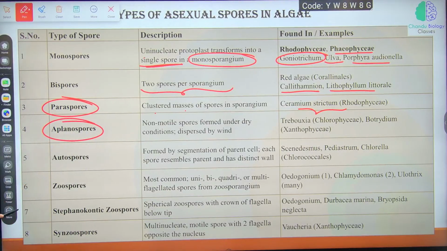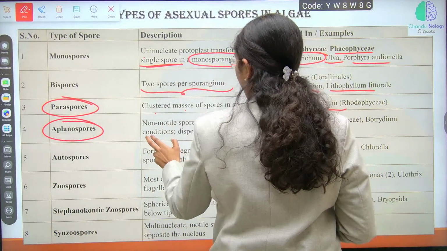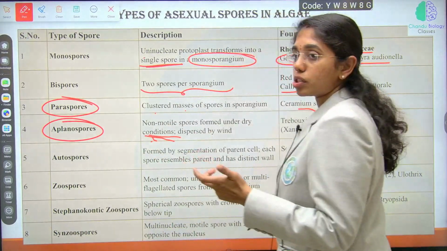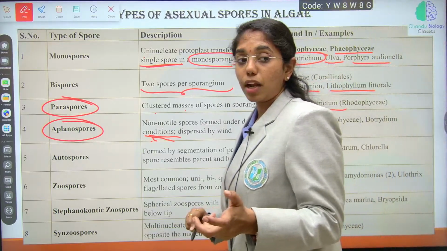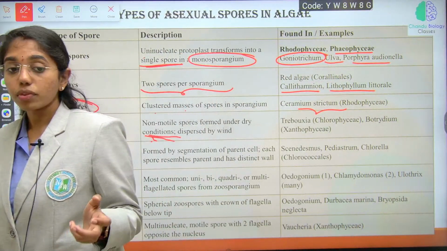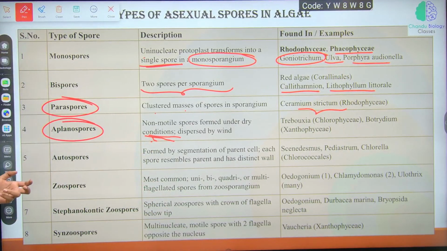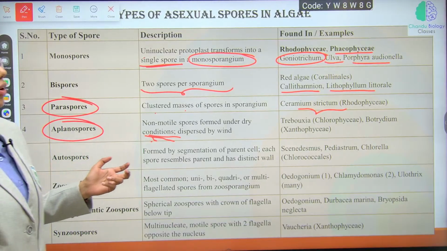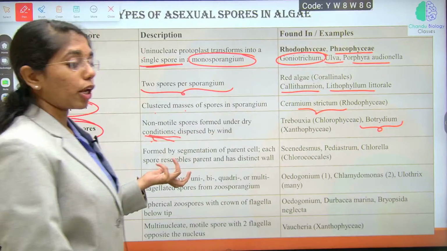Aplanospores. Aplanospores are what type of spores? Non-motile spores. They are formed under dry conditions and they are dispersed by wind itself. What is the mode of aplanospore dispersal? Wind, as they are non-motile spores. Where do you observe aplanospores? Microspora and Botrydium. Okay, these are aplanospores.